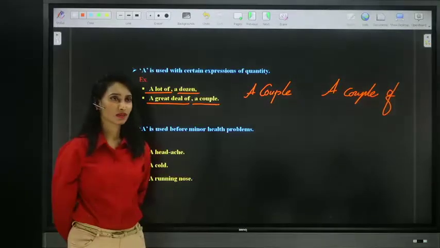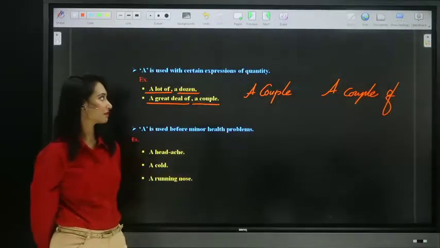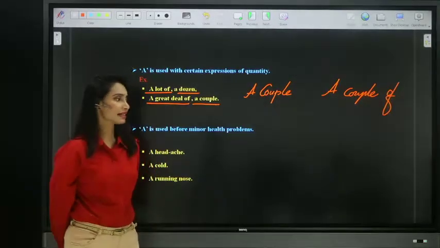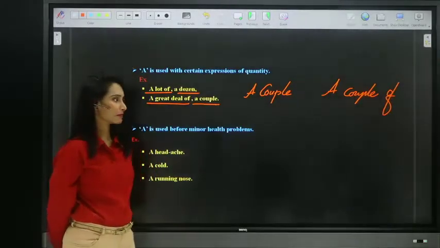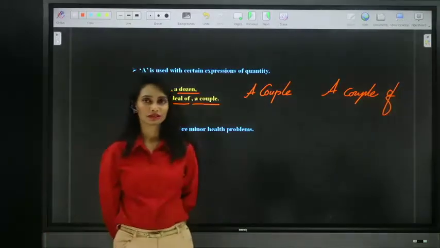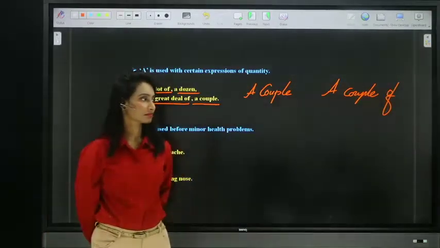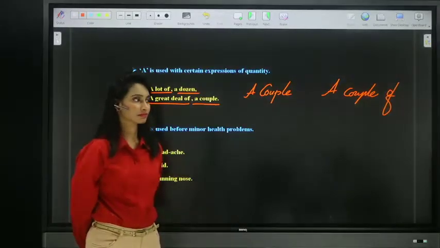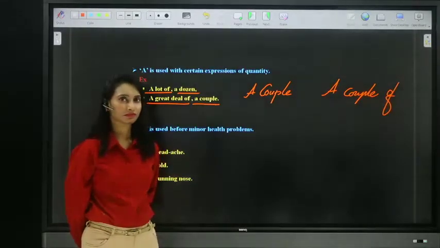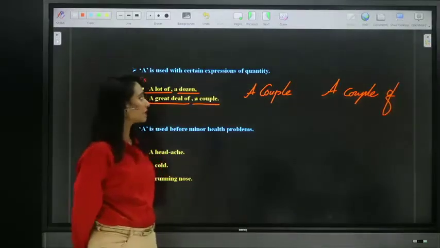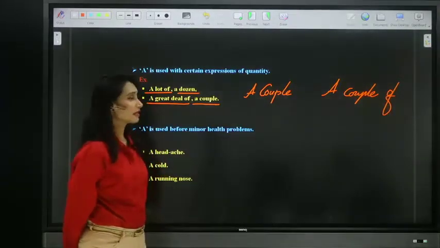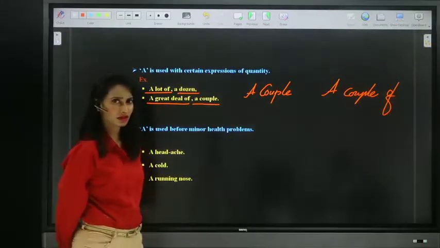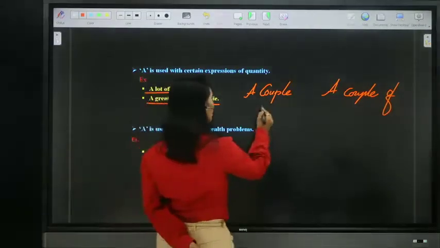Type your answers, quick, fast. What do you understand by a couple and a couple of? Quick. So both are expressing quantity, but what is a couple? A couple means how much?